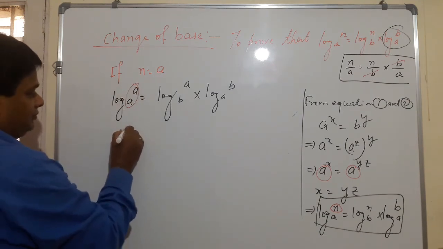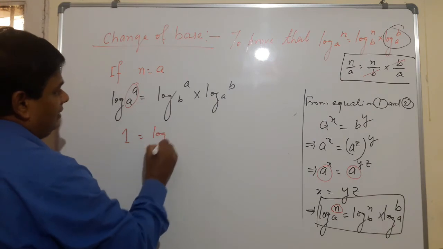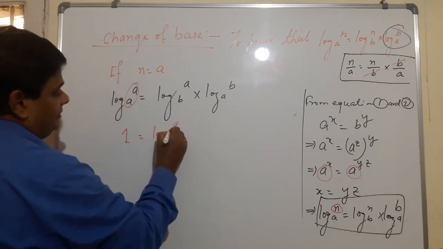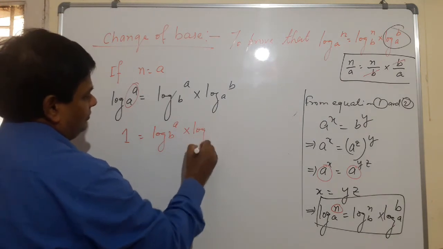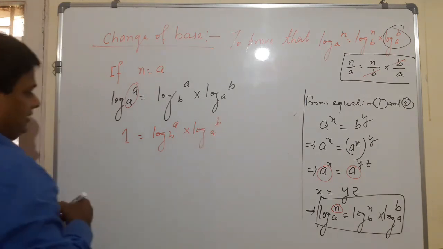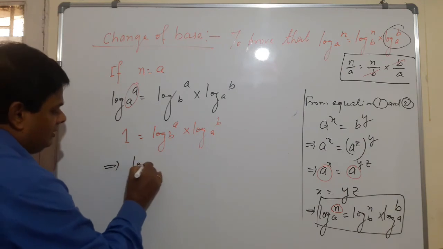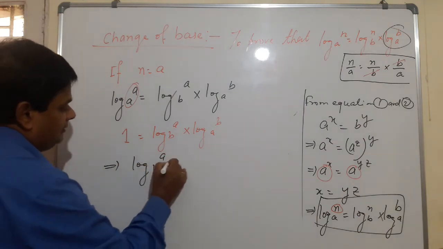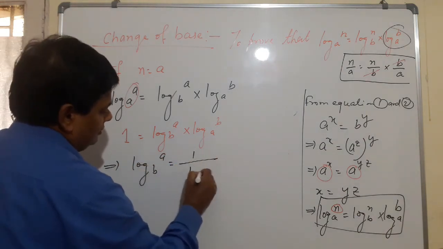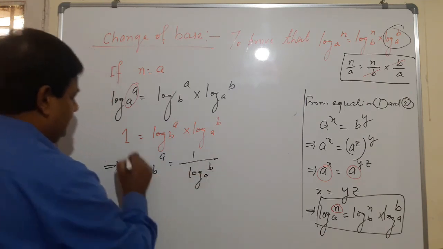So this one equals 1, log a to the base b into log b to the base a. It implies log a to the base b equals 1 by log b to the base a.